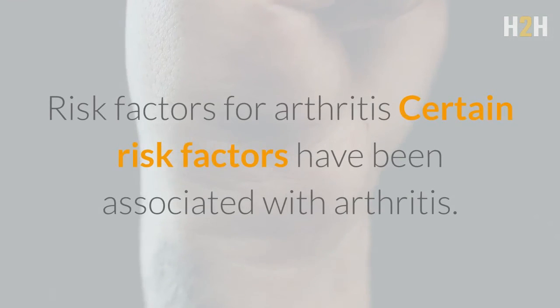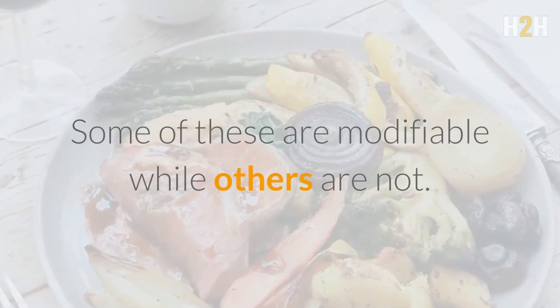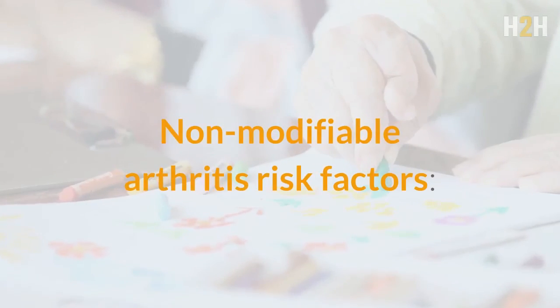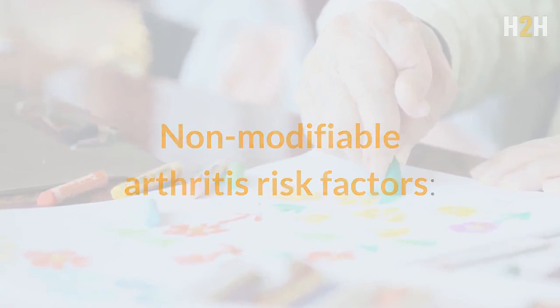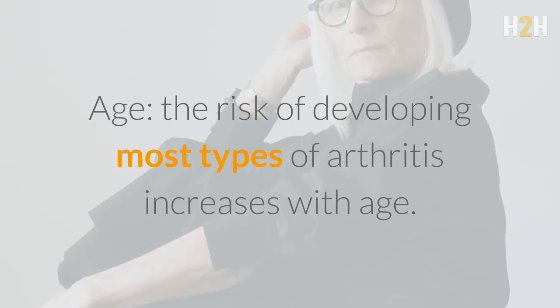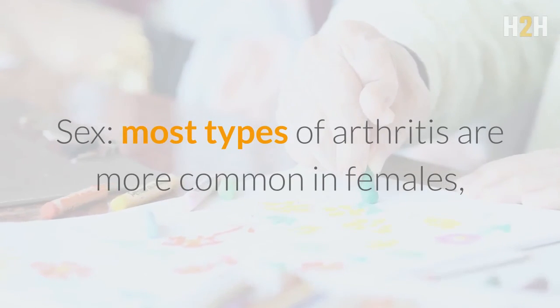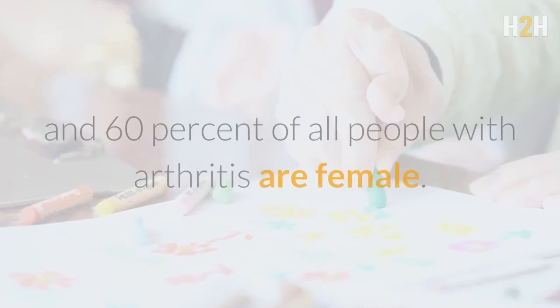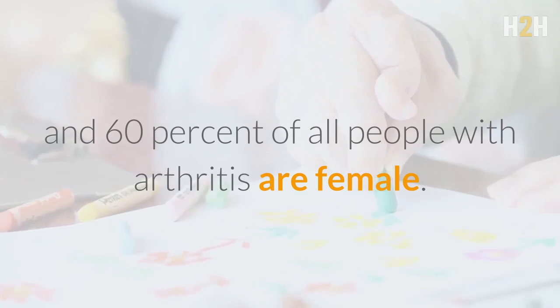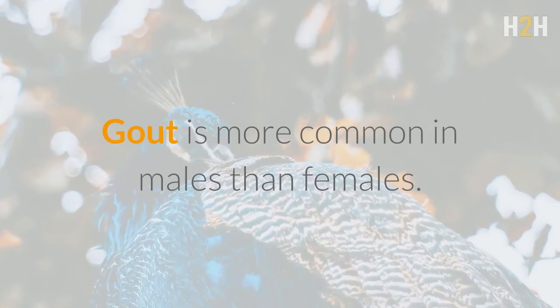Risk factors for arthritis. Certain risk factors have been associated with arthritis. Some of these are modifiable while others are not. Non-modifiable arthritis risk factors. Age. The risk of developing most types of arthritis increases with age. Sex. Most types of arthritis are more common in females, and 60% of all people with arthritis are female. Gout is more common in males than females.